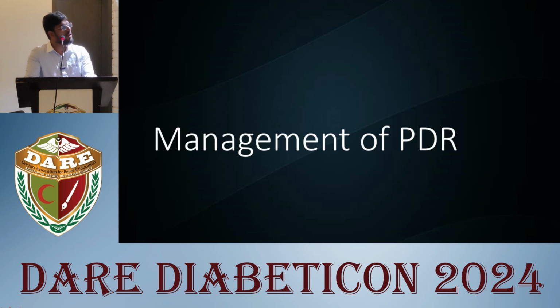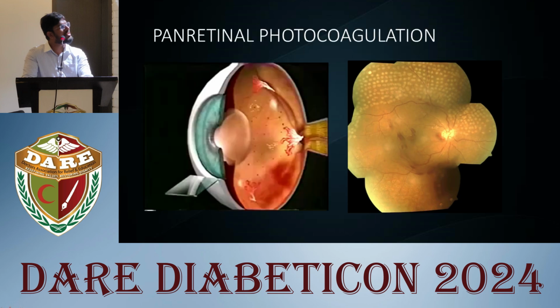Now, coming to the management of proliferative diabetic retinopathy, the gold standard, pan-retinal photocoagulation, is the standard treatment in managing it, which is again evident in landmark clinical trials like the Diabetic Retinopathy Study and the UKPDS study.